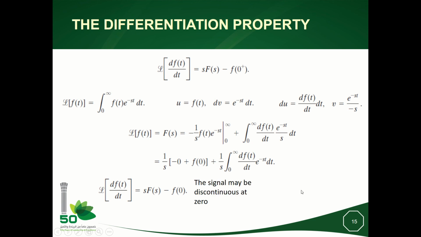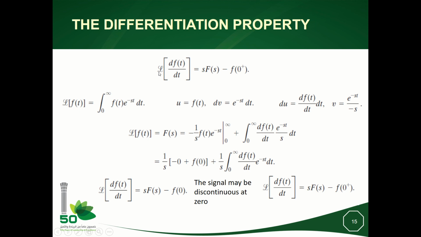f of 0. But as we said, the signal may be discontinuous at 0, so we will be interested only in the value at time t equal to 0 plus. It means just after the time t equal to 0, and we will record now the result as it is.